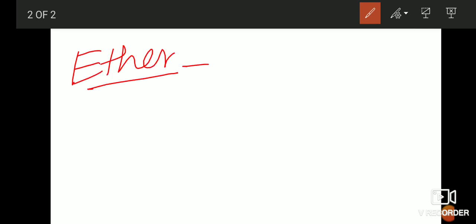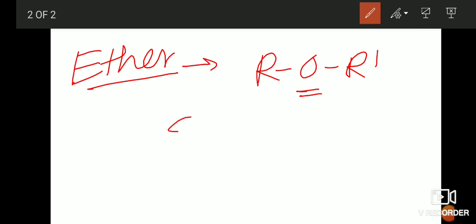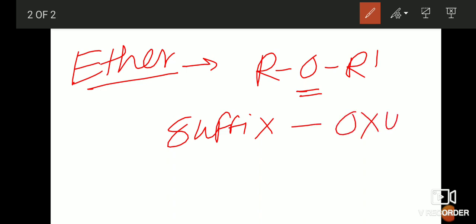The next functional group is the ether, students. The representation of ether is ROR dash. Between two R groups there is only a single O, and the suffix for the ether is oxy. So we have to use the word oxy if it is an ether compound. At that time we have to use oxy as the suffix. So this is a very important part, students, for your study, and to understand organic chemistry in the proper way.